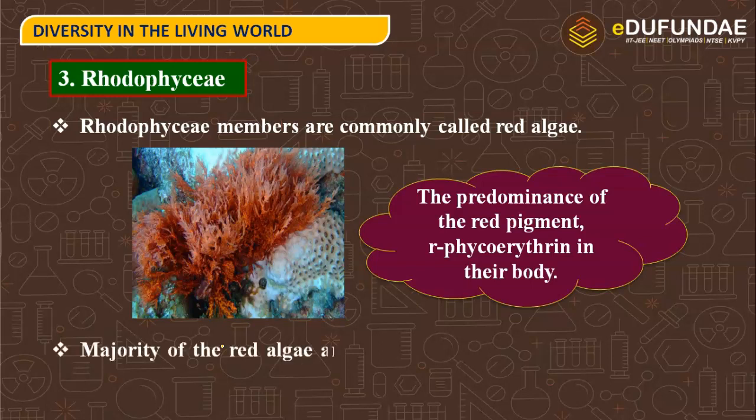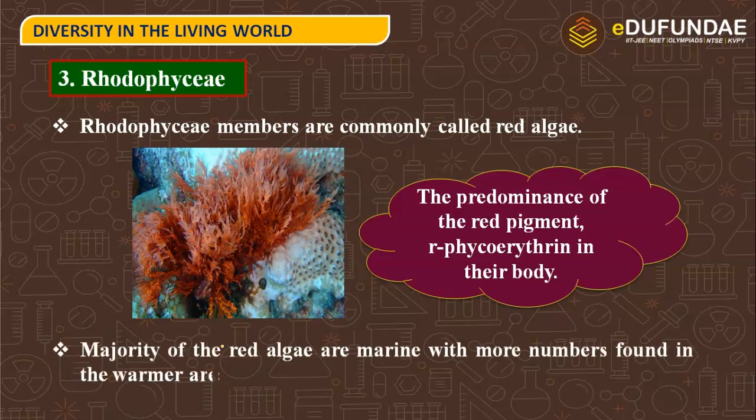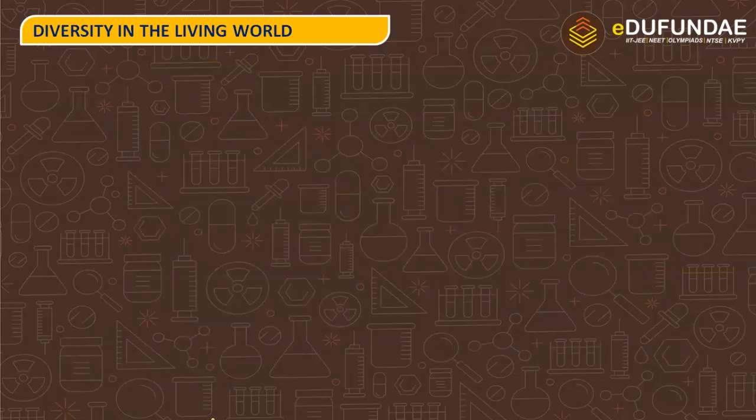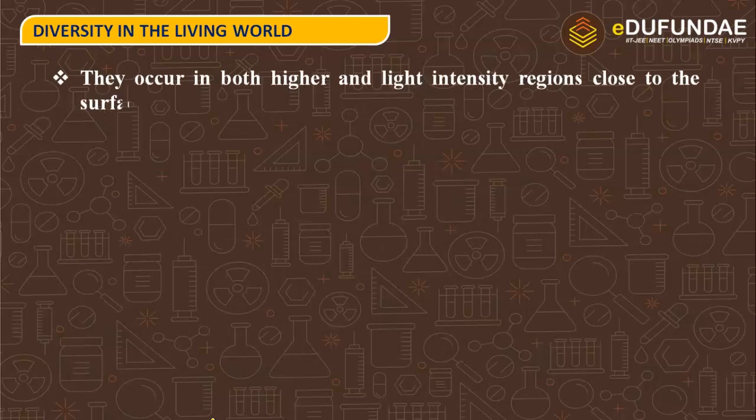Majority of red algae are marine, with more found in warmer areas. They occur in both high light intensity regions close to the surface of water, and even in the deep waters.